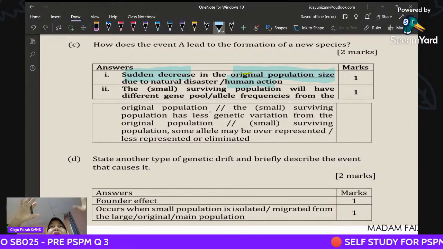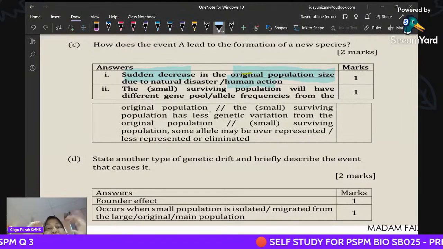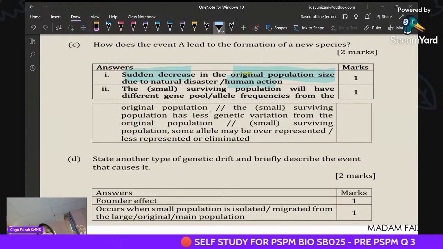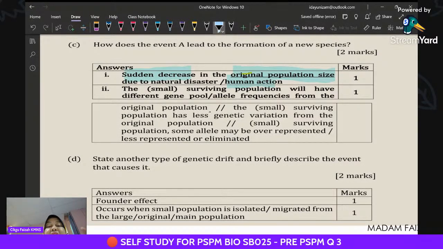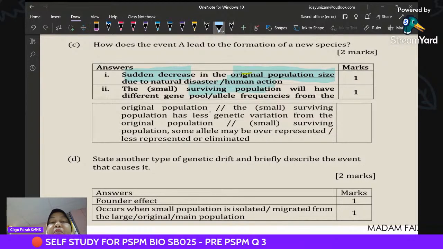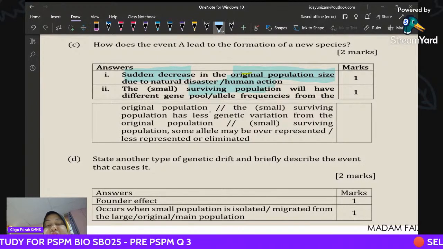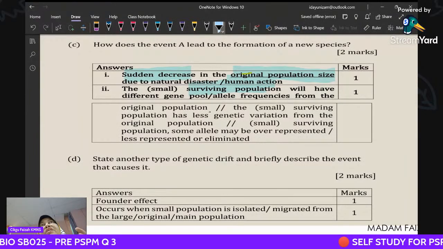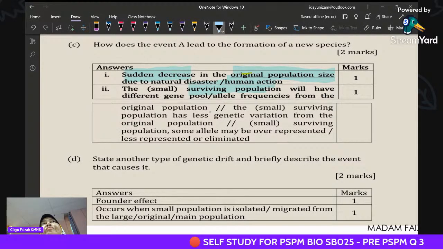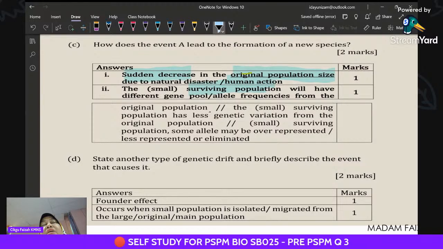From a large population, suddenly destroyed by natural disaster or human action, it becomes a small surviving population. Of course, this small surviving population will totally change in its gene pool.